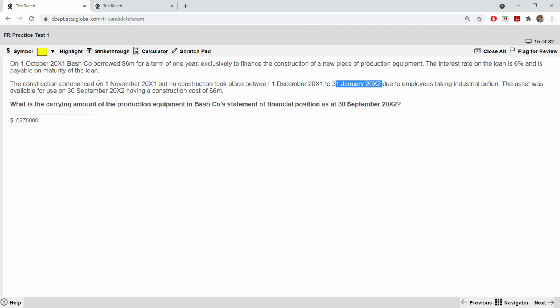So even though the construction commenced, work was not taking place. So just take the 3 months out: November, December, and January. Out of that 12 months, 3 months is out. It's a rule that you cannot capitalize when the asset is not being used. So that's why it's 9 months.